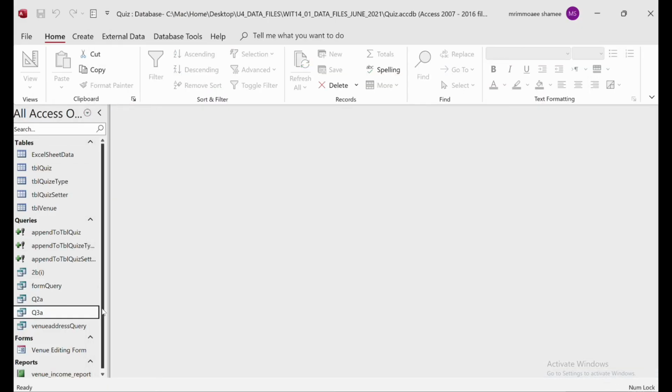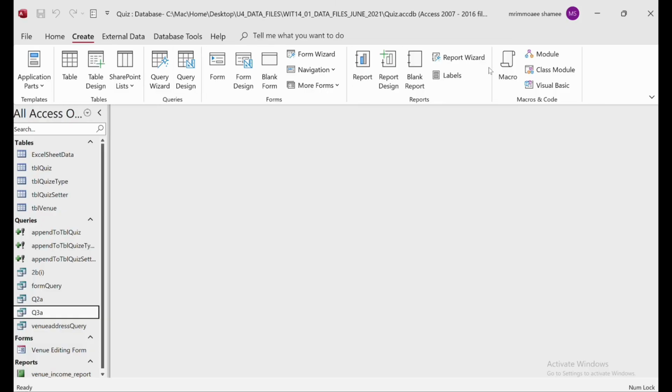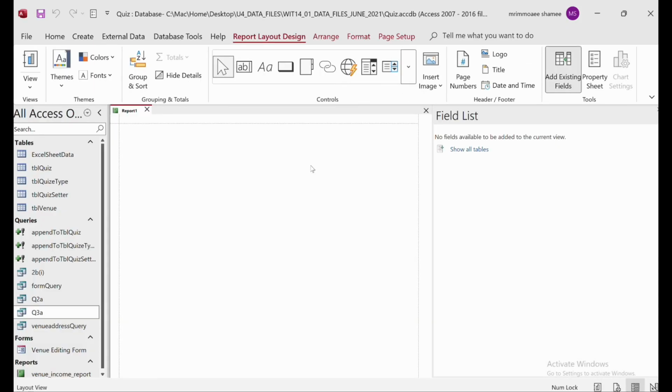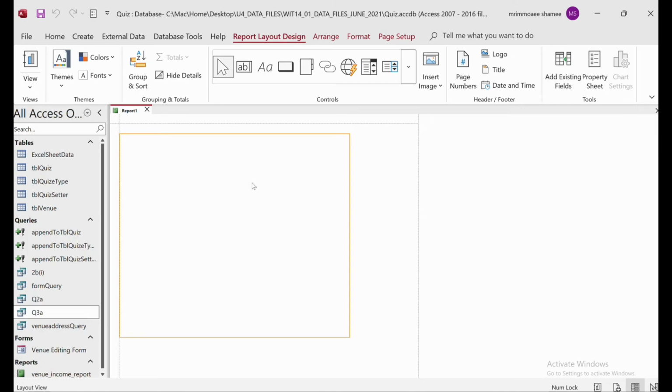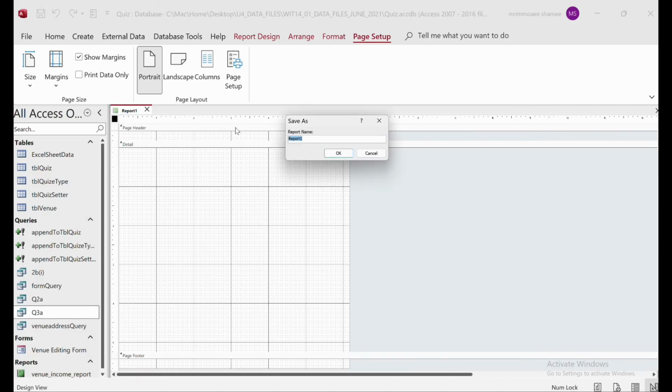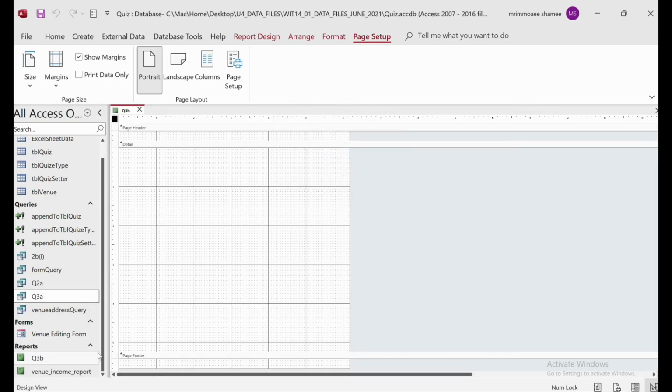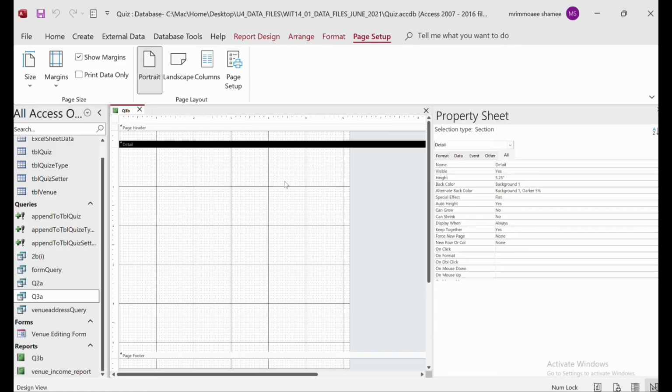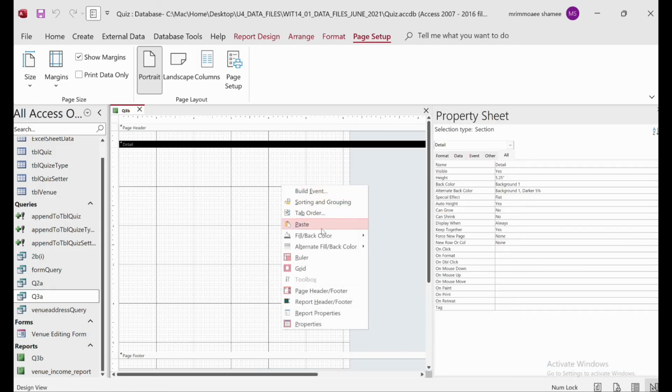because we want to create a chart, we'll take a blank report. Then we take the blank report and we'll go to the view and then the design view. Here also you can create it that way. So this one is question 3b, right? So we just save it as question 3b, then save this. Okay, this one is question 3b. Then what do you have to do, where is the field set?